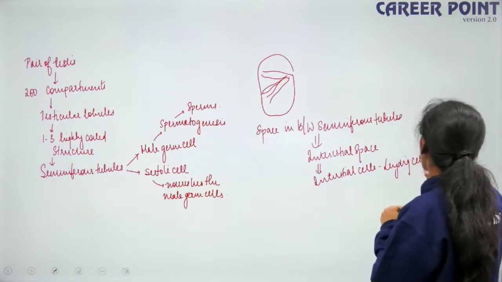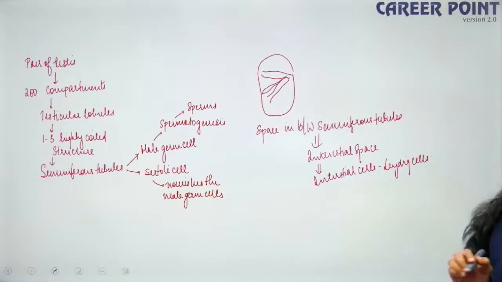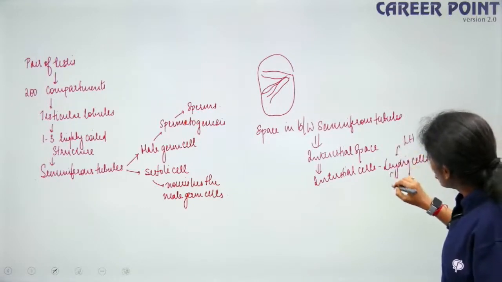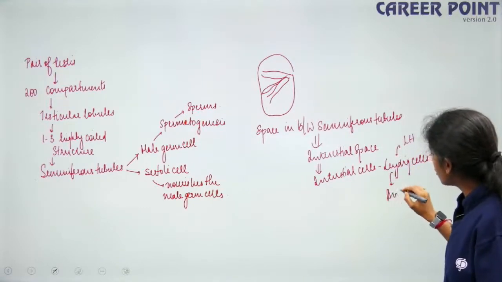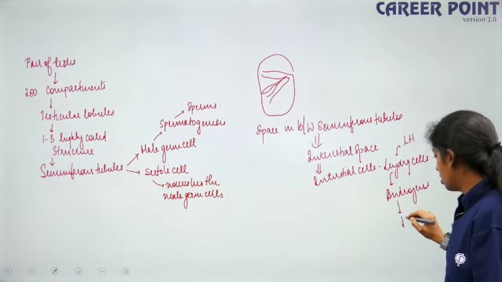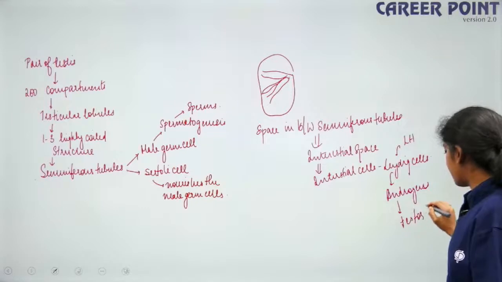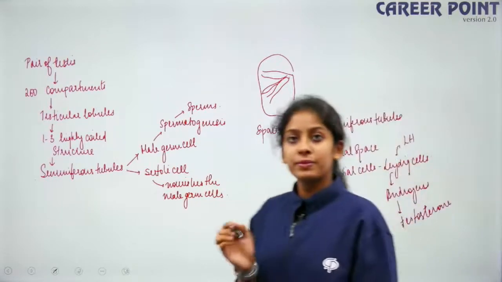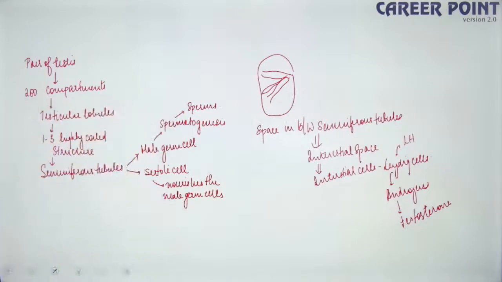So if you remember when we were talking about chemical coordination and integration, your LH, that is your luteinizing hormone, acts on these cells to form a group of androgens, that is our testosterones, right? So that is this Leydig cell. Fine, clear? Yes, did you understand the design of the testis?